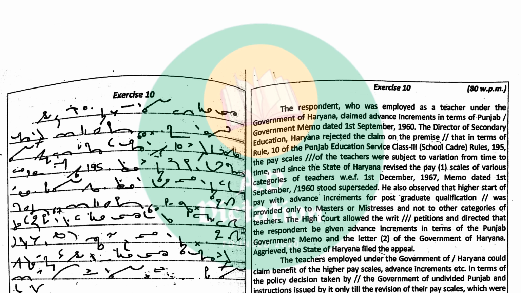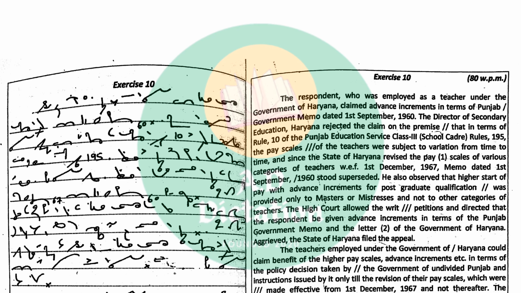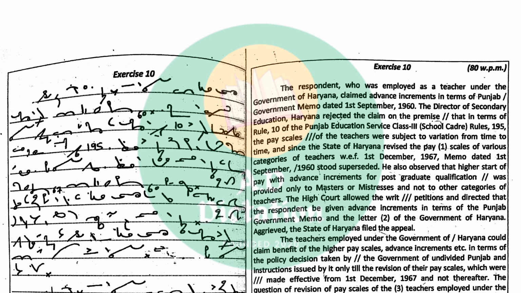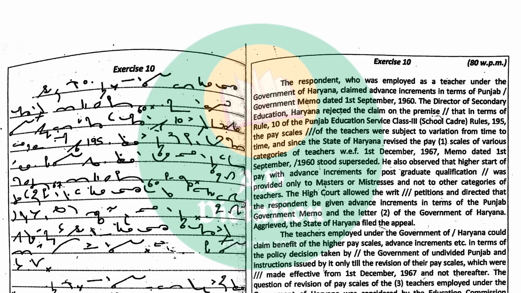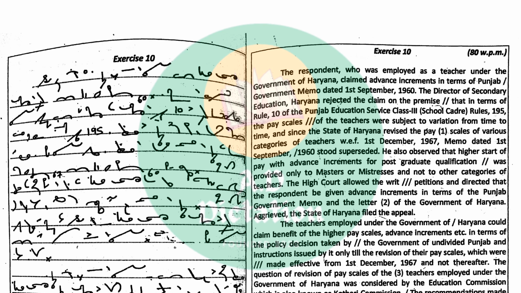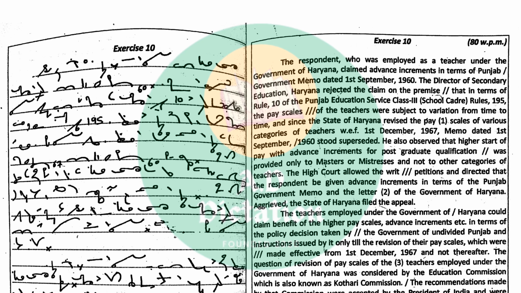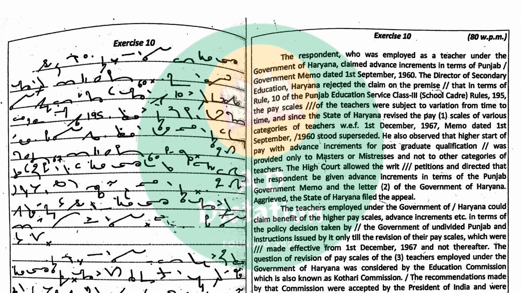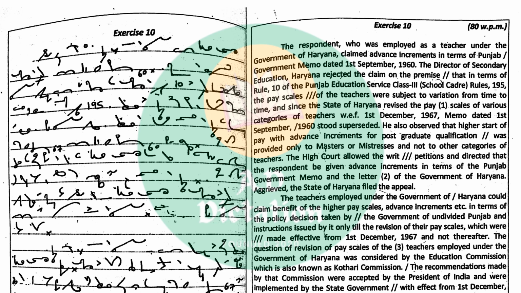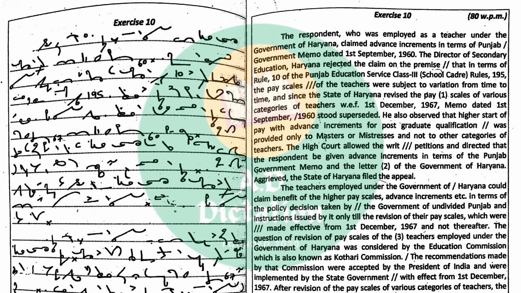The respondent, who was employed as a teacher under the government of Haryana, claimed advance increments in terms of the Punjab government memo dated 1st September 1960. The Director of Secondary Education, Haryana rejected the claim on the premise that in terms of Rule 10 of the Punjab Education Service Class 3 (School Cadre) Rules, the pay scales of the teachers were subject to variation from time to time. And since the state of Haryana revised the pay scales of various categories of teachers with effect from 1st December 1967, the memo dated 1st September 1960 stood superseded.